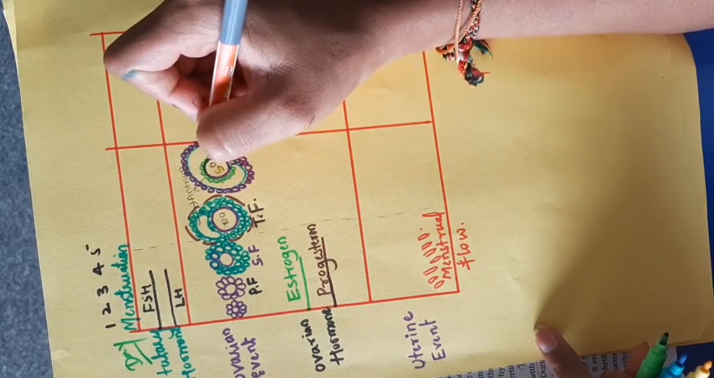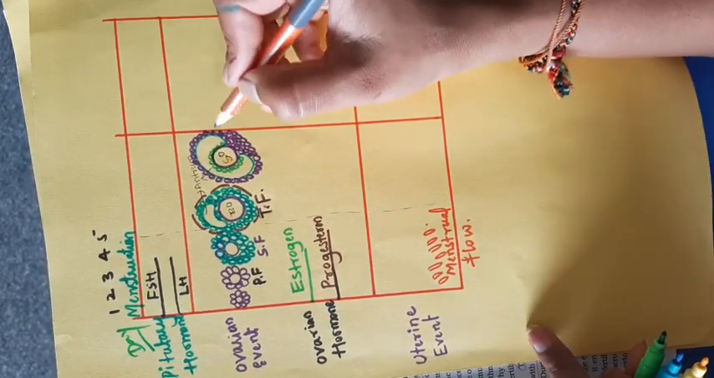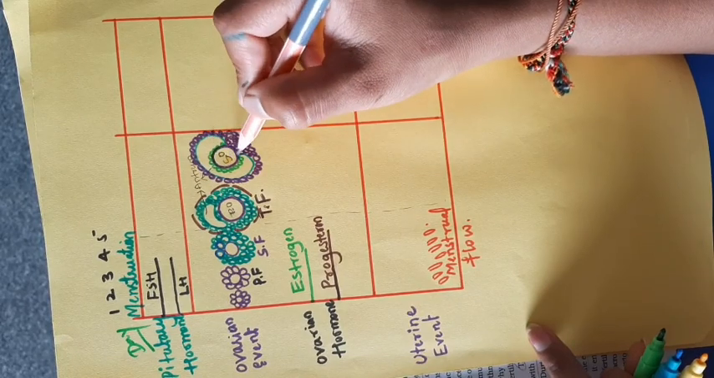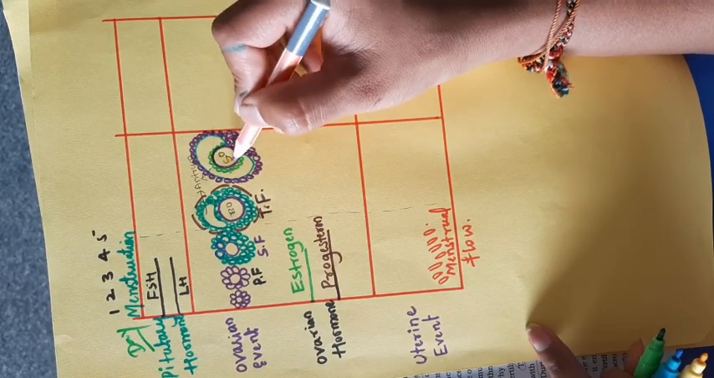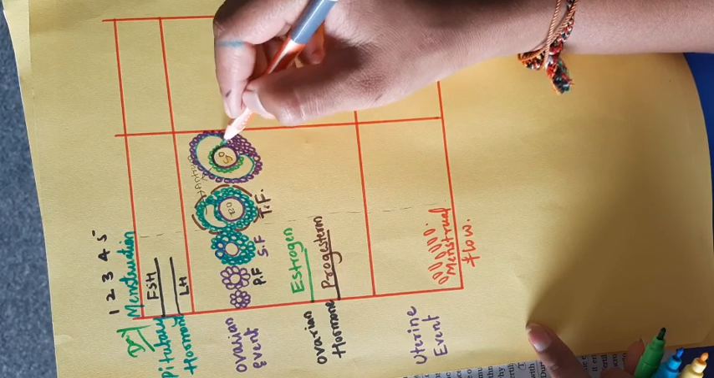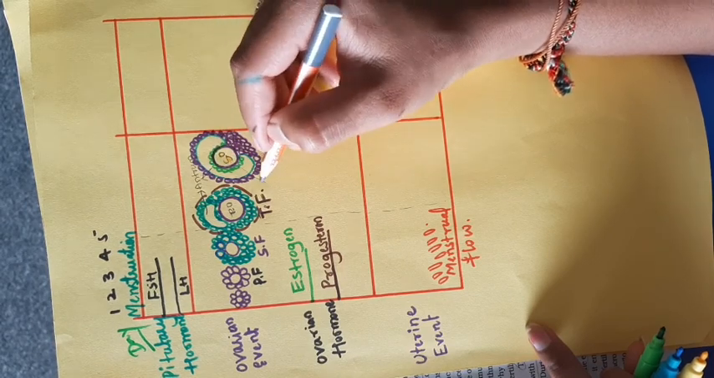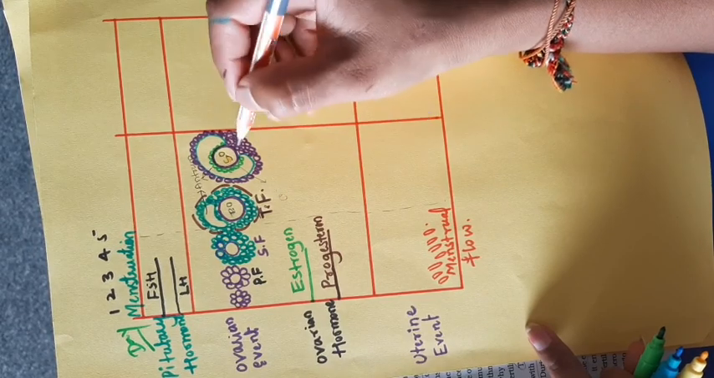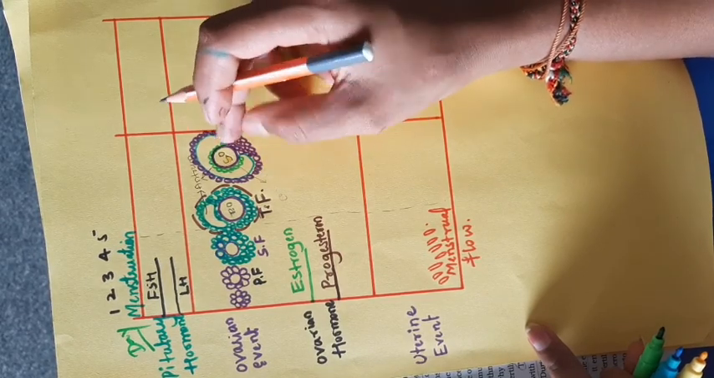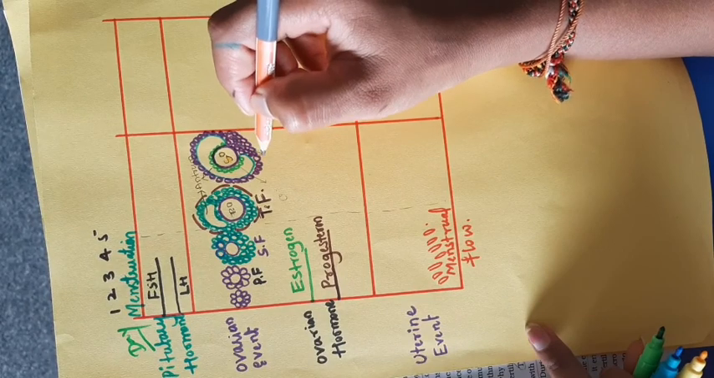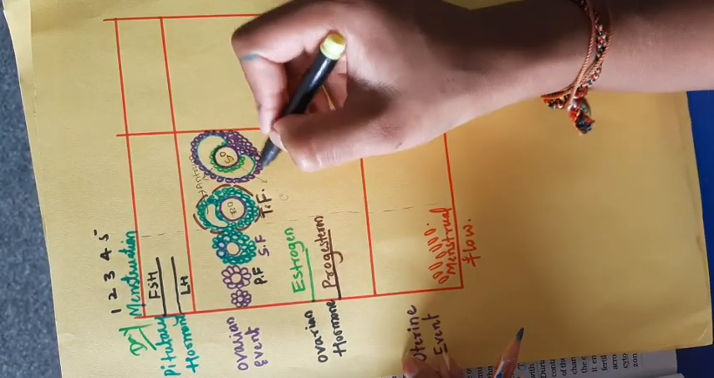Inside the Graafian follicle, you can see the secondary oocyte, which has a layer called the zona pellucida and a single layer of granulosa cells which protects the secondary oocyte, those are the corona radiata, and a group of cells which holds the secondary oocyte, those are called the cumulus oophorus. This is the structure of the Graafian follicle.